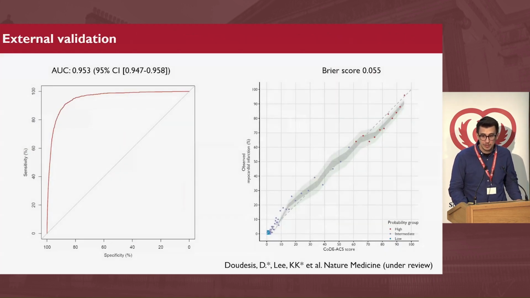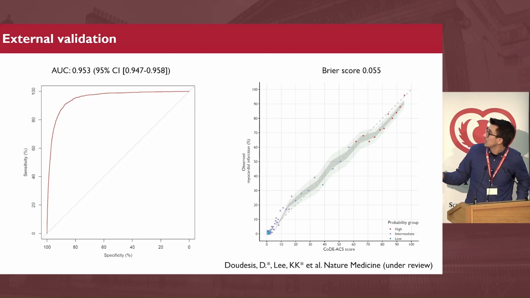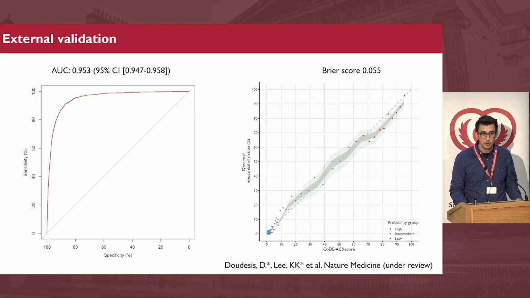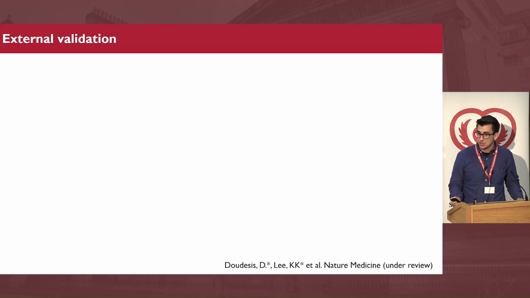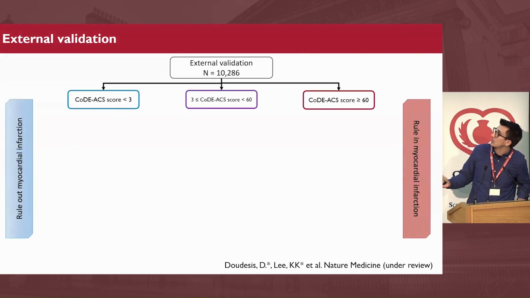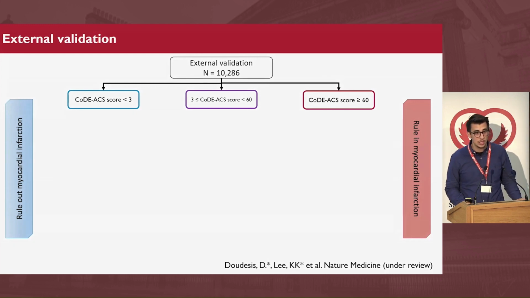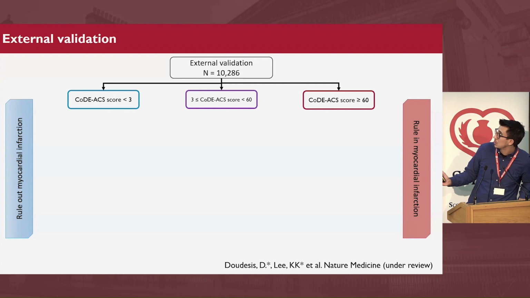Overall, the model in the external validation performed quite well, achieving an area under the curve of 0.95, while the calibration was great across the whole range of the score. You can see here. So what else we did was to ask how CoDCS would perform in clinical practice if it was applied as a pathway. The idea of the pathway is that if you're getting a CoDCS score of less than 3, then you've been ruled out. If you're getting a CoDCS score of greater than 60, then you've been ruled in for the diagnosis of myocardial infarction. And of course, this leaves the middle group.